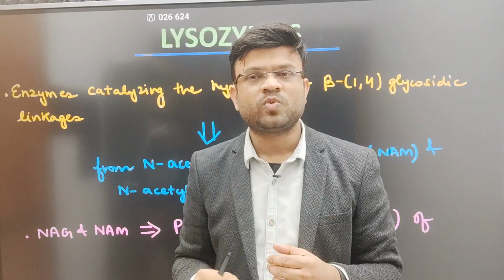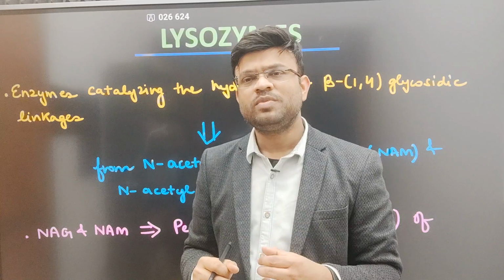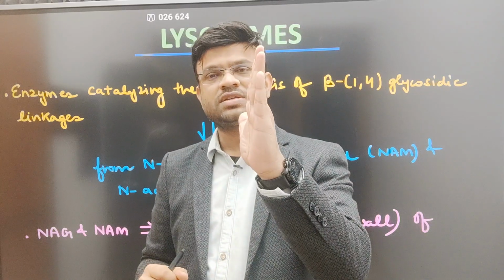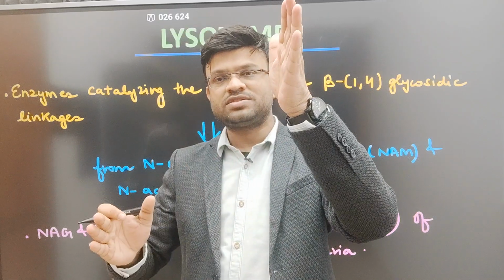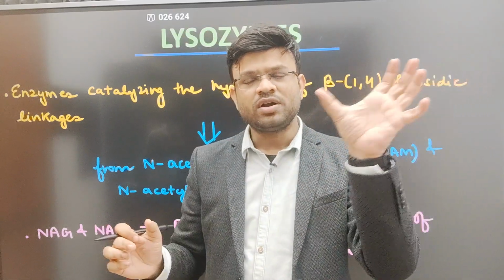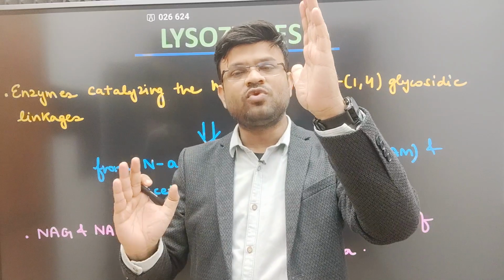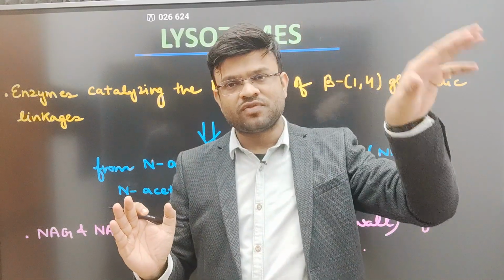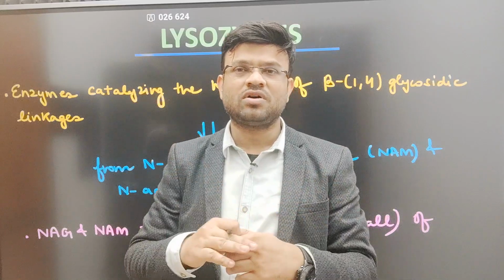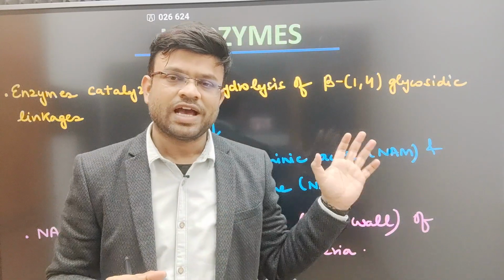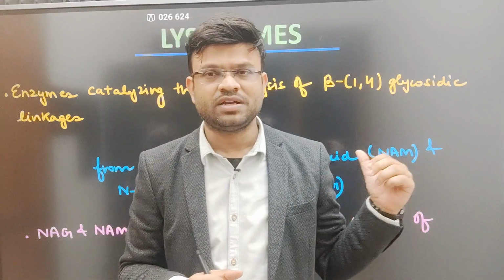Now let us talk about 1,4 glycosidic linkages. What do you mean by 1,4? Suppose the first carbon is taking part in the reaction and the fourth carbon as well, that is, the bonding is between the first carbon and the fourth carbon. The first carbon is of the first carbohydrate moiety, and the fourth carbon is of the second carbohydrate moiety. I'll be showing you that in a diagram in just a bit.